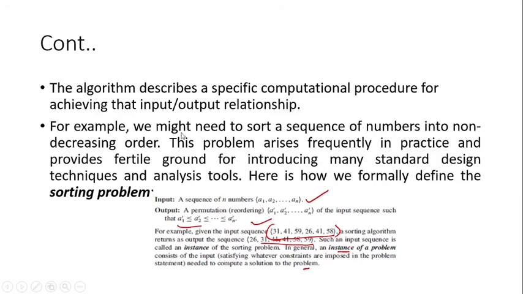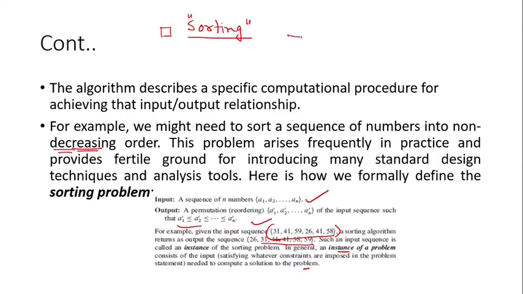In sorting, if we want to sort something, there is a huge use of algorithms. We might need to sort a sequence of numbers into non-decreasing order. Non-decreasing means increasing order, right? So in sorting, we have humongous application of algorithms. You name it, a lot of sorting algorithms already exist, and this problem arises frequently in practice and provides fertile ground for introducing many standard design techniques.